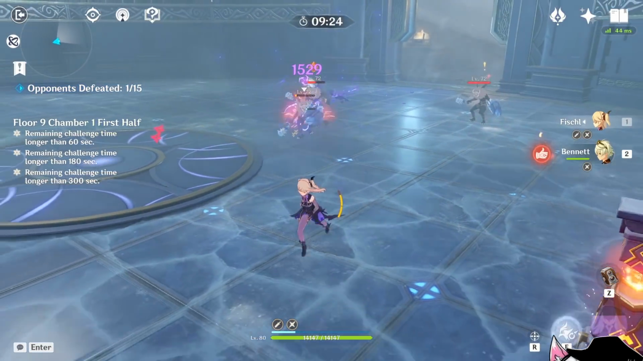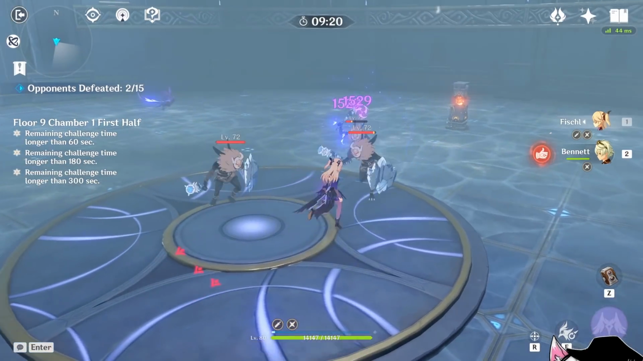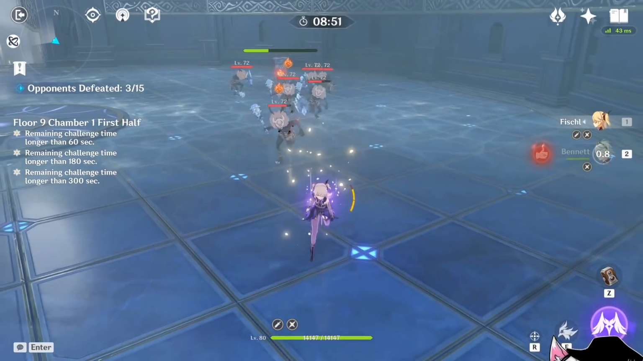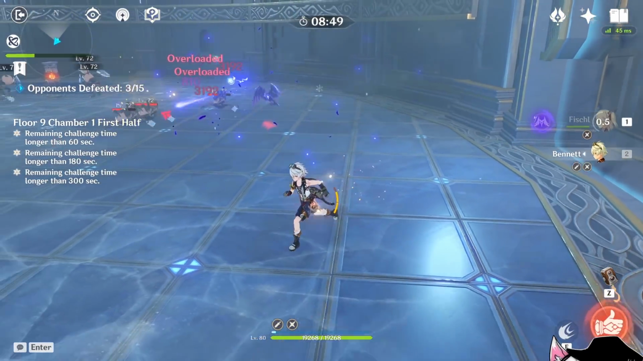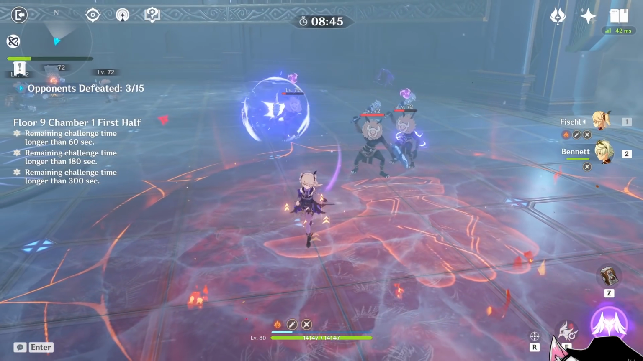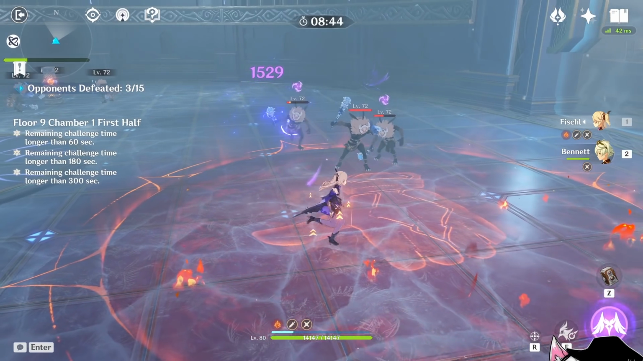Let me quickly demonstrate with Fischl. Here you can see that my Oz is hitting for 1529 damage exactly on every single hit. Let's do that again, but with the Bennett buff. Here you can see on my Fischl, we have the indicator that our Fischl is getting an attack buff. However, Oz is still only doing 1529 damage, meaning that our damage did not go up.